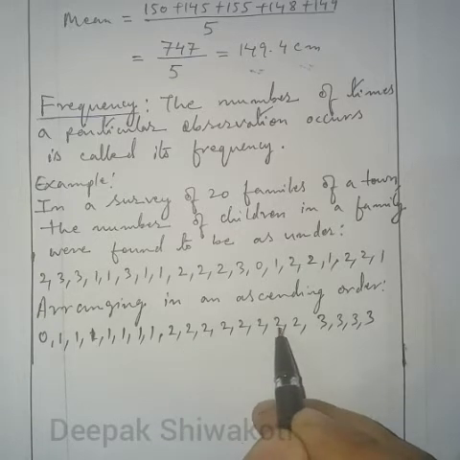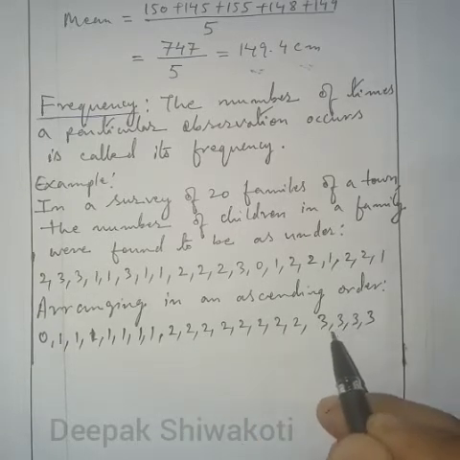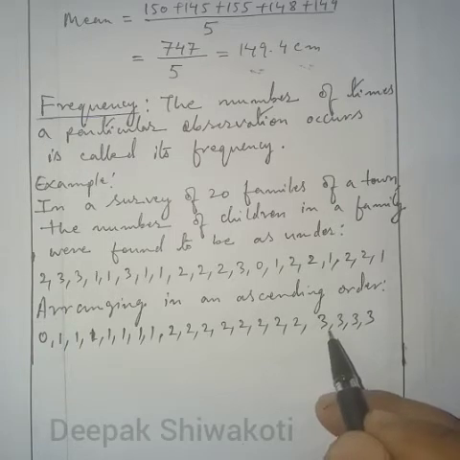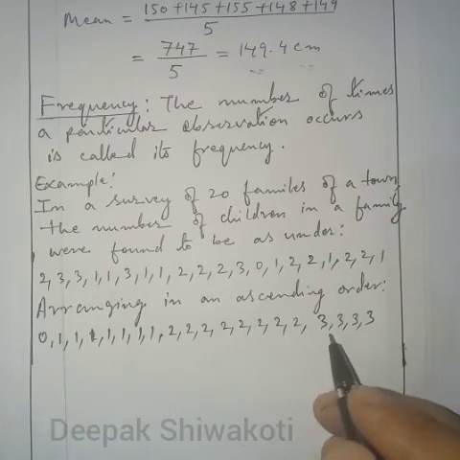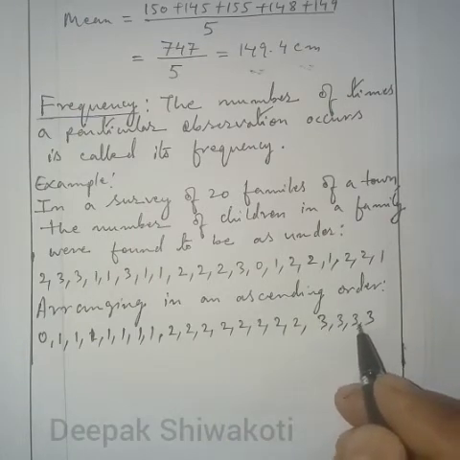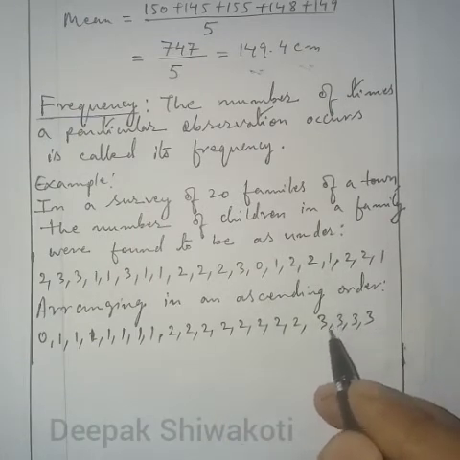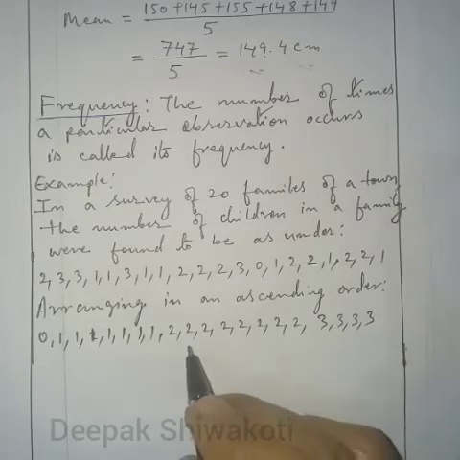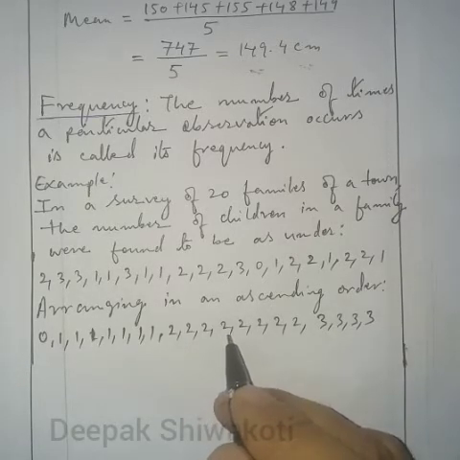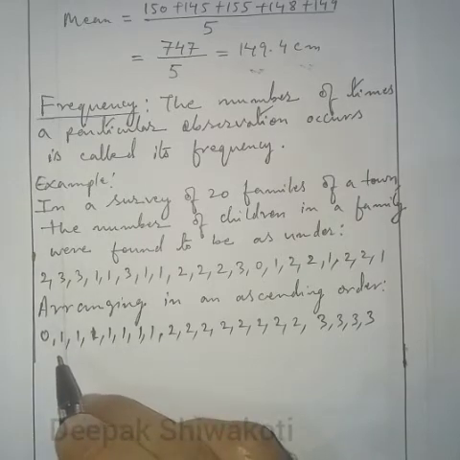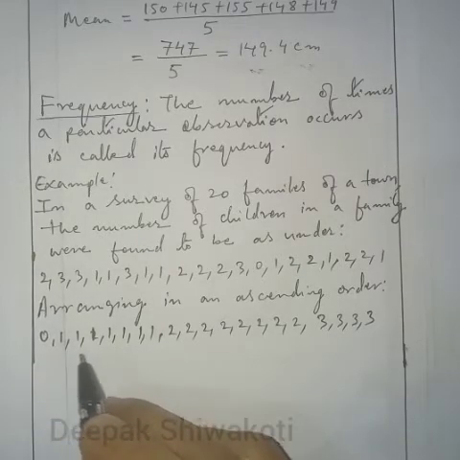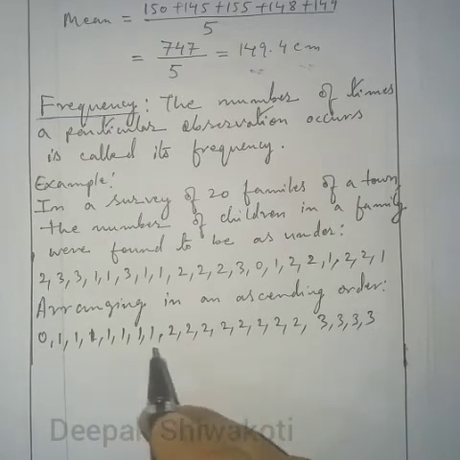Similarly, the frequency of having 3 children among these 20 families is 4. So 4 families have 3 children each, 8 families have 2 children each, 7 families have 1 child each, and 1 family is without a child. This is the frequency of number of children.